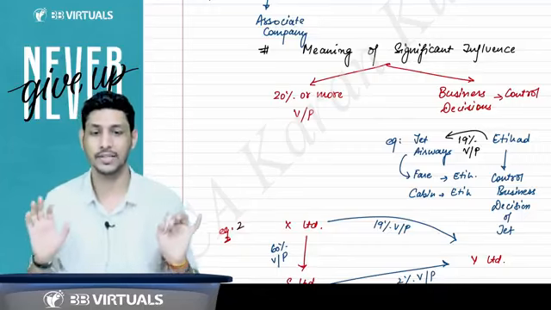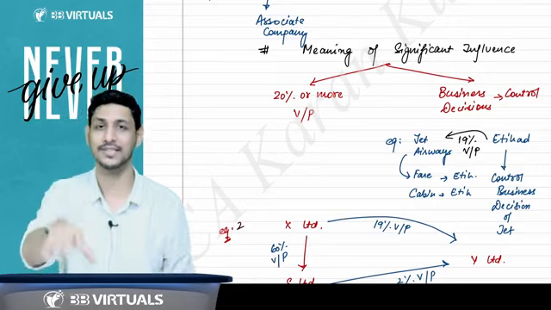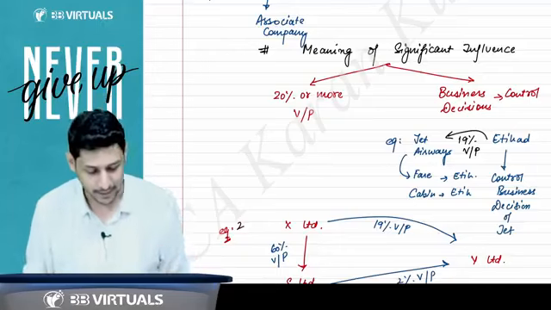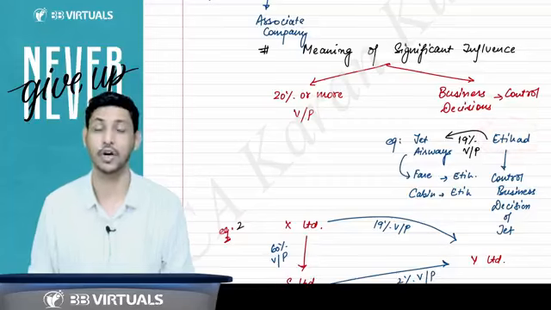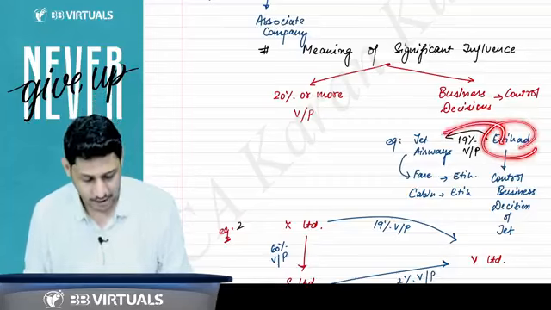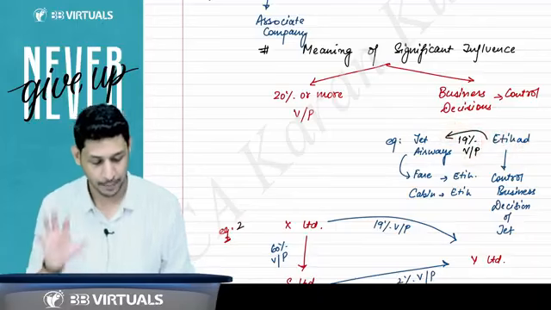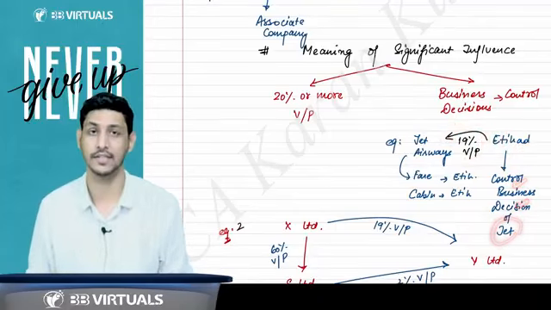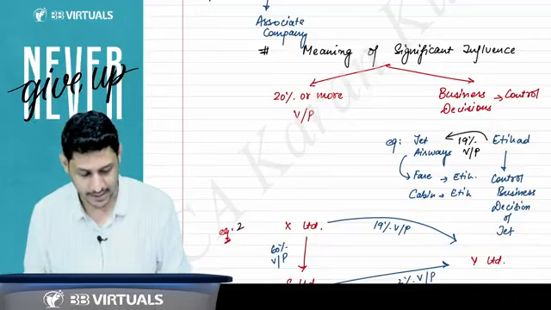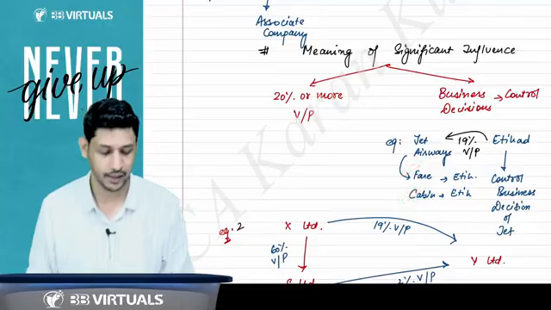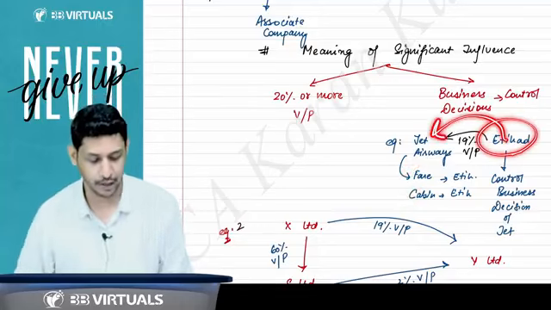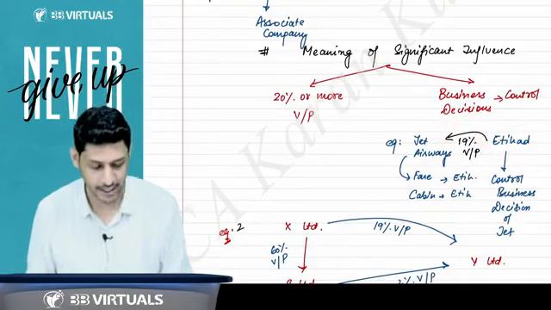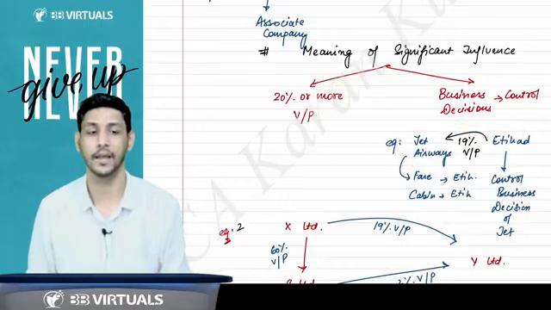So if you are able to control the business decision of that company, for example, there is a company called Jet Airways and there is another airline company called Etihad Airways. Etihad Airways is holding only 19% voting power but controls the business decision of Jet Airways. Etihad says that whatever the fare, whatever the cabin crew, everything will be decided by Etihad. So we will say this company is having significant influence over Jet Airways. So Jet will become the associate of Etihad, even if there is no 20% or more voting power.